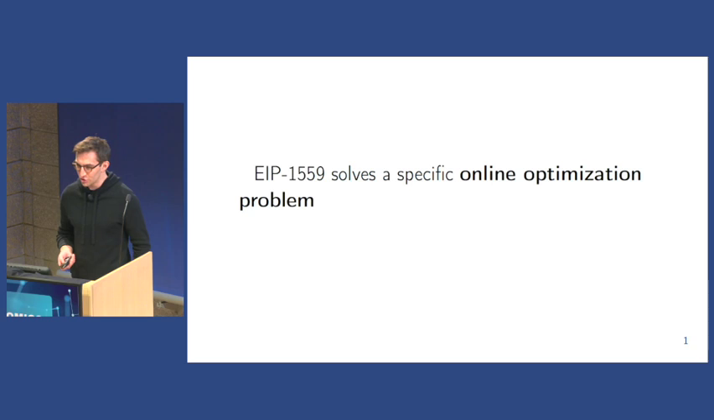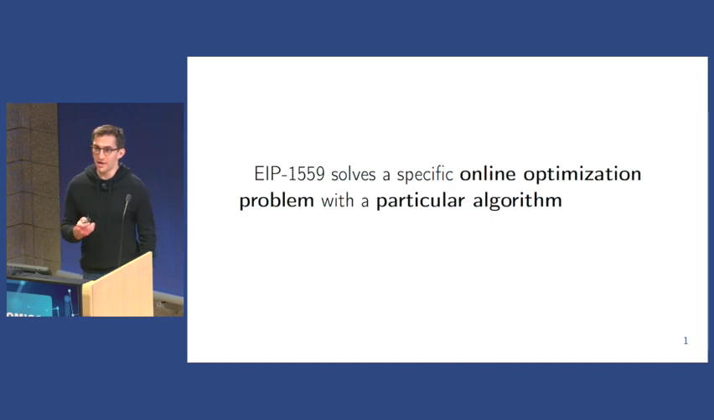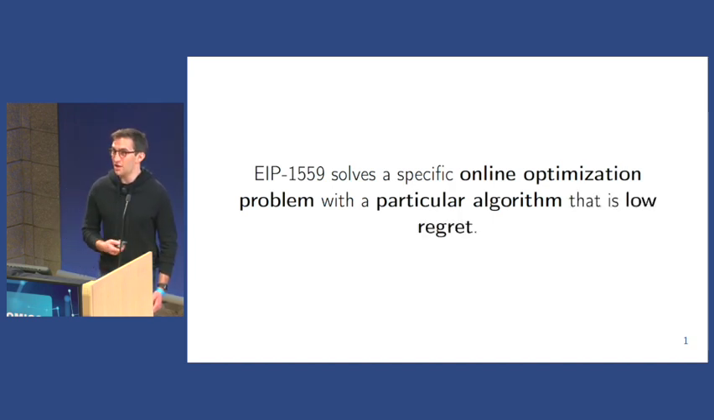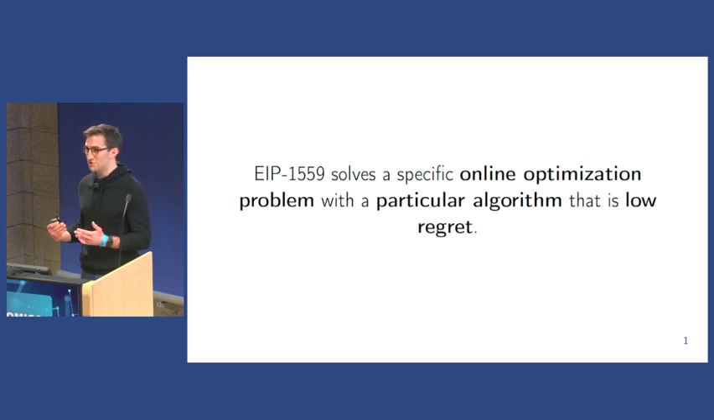To get to the punchline, 1559 is a way to solve a specific online optimization problem with a particular algorithm that is low regret. This talk is going to go through each of these one by one. If you've seen my talk before, the online optimization problem is what I introduced previously. Hopefully there's going to be some new stuff for everybody towards the end of this talk.